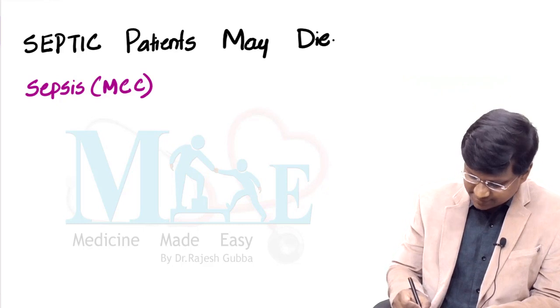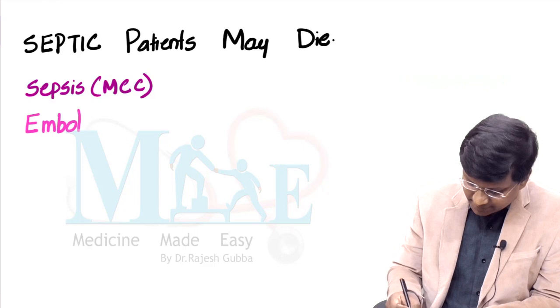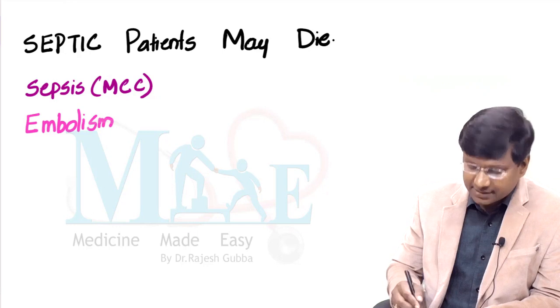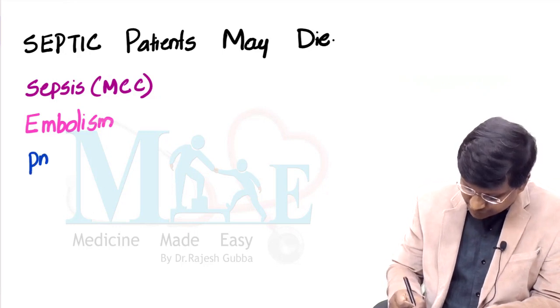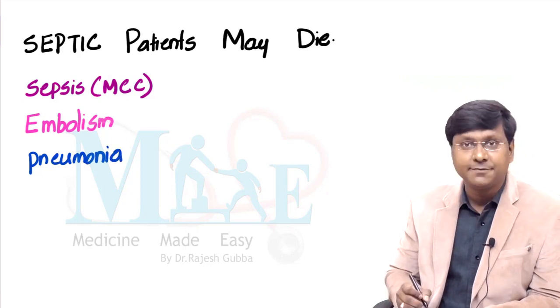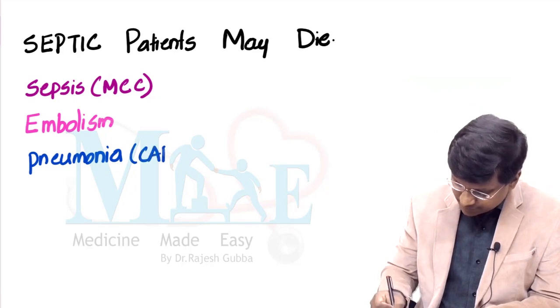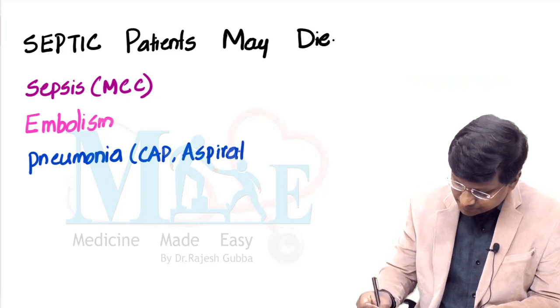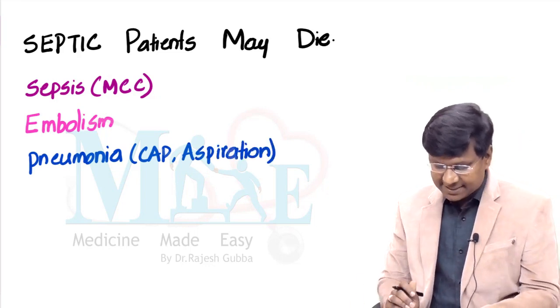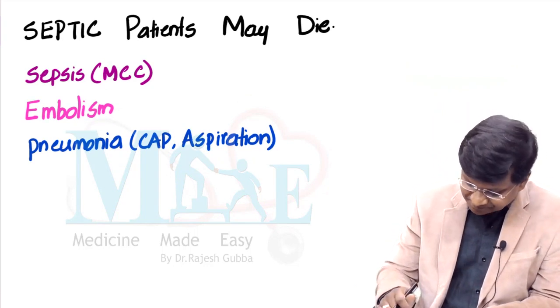The word E stands for embolism. Particularly the pulmonary embolism. Next, the word P stands for pneumonia. What all pneumonias can cause? One is the community acquired pneumonia and the other one is the aspiration pneumonia. So these are the two pneumonias which can cause the ARDS.